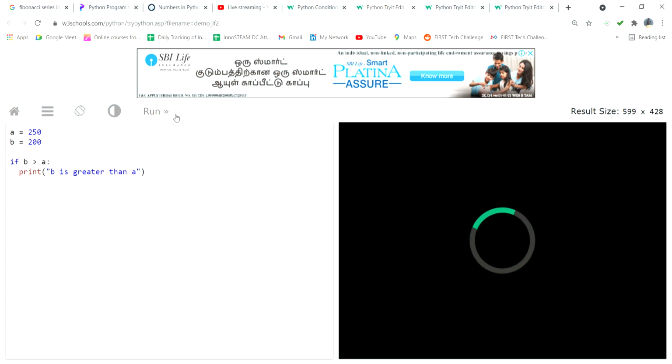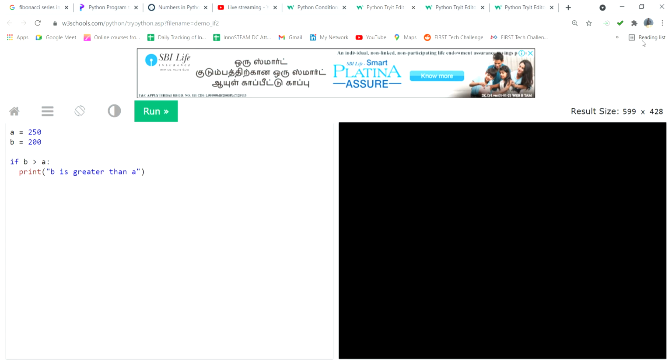So what is the output here? Yeah, that is the perfect value. 250 is bigger, but the system does not understand.